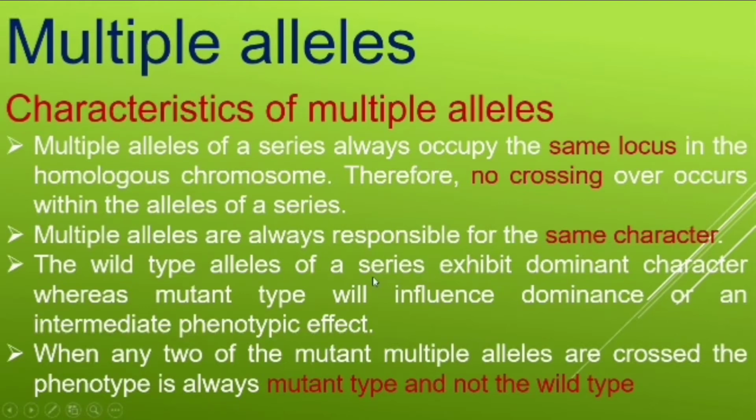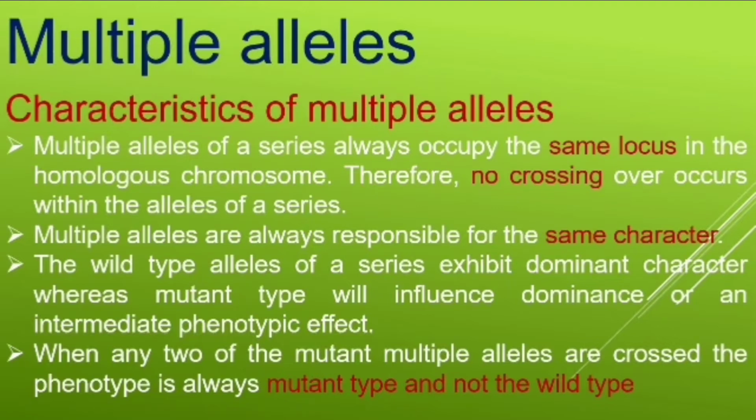And the third point is that the wild type alleles exhibit dominant character, whereas multiple type alleles influence the dominant or intermediate phenotypic ratio. So mostly the wild types are dominant, whereas the in-between types show the intermediate phenotypic ratio. And the last one is the mutant type and not the wild type. The mutant multiple alleles always cross with the newly formed F1 generation and not with the parental generation. So these are the characteristics of multiple alleles.